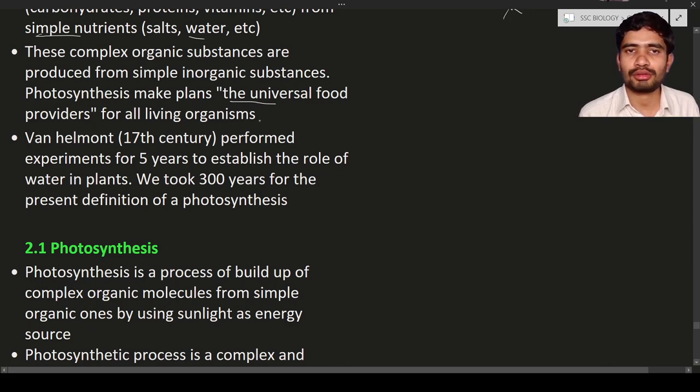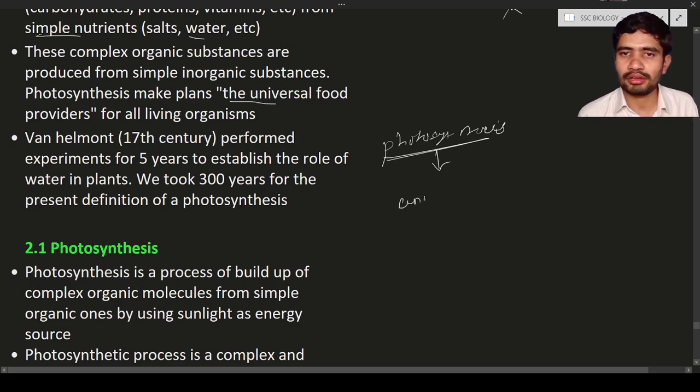Why are the plants known as universal food providers? Here you can see photosynthesis. It is a main important process, the main capability of the plants, and it makes the plants universal food providers.